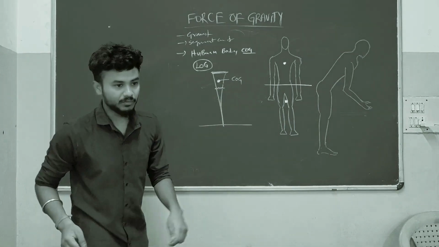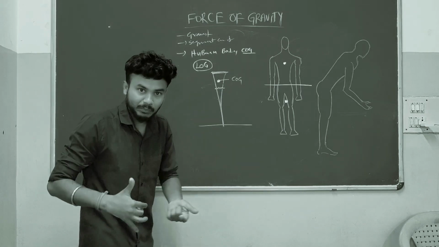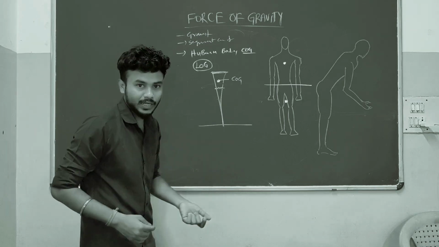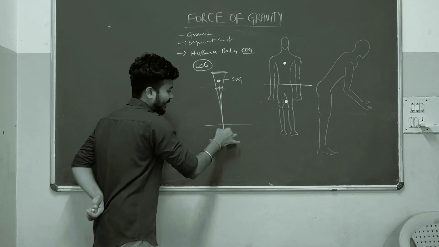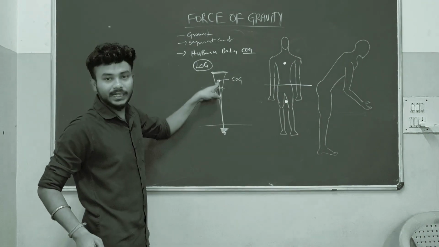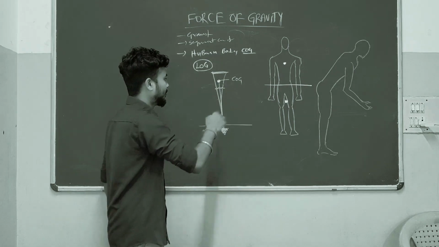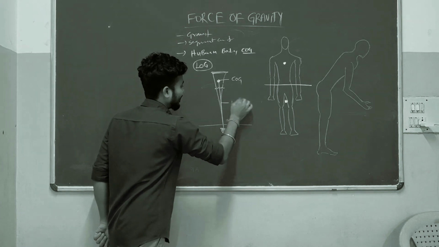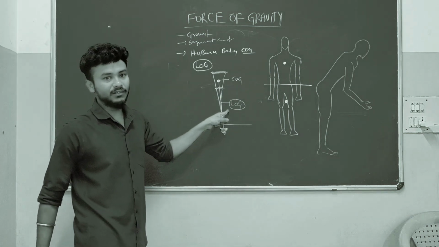What does line of gravity mean? To make things easy to understand for our study purposes, we draw an imaginary line from the center of gravity. The imaginary line which we draw from the center of gravity is the line of gravity.